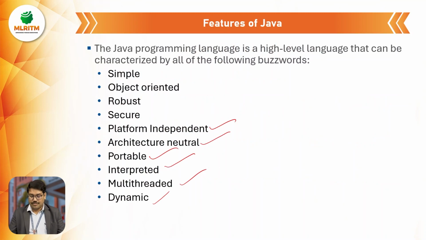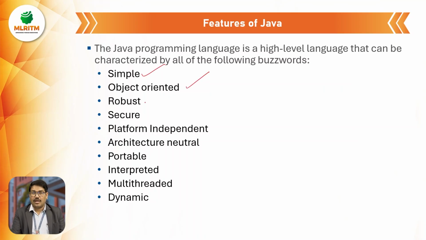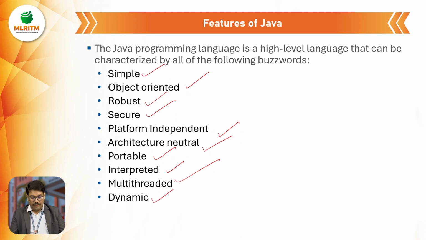Coming to the features, there are so many features of Java because it's a very wonderful, beautiful programming language. I'll just mention the top ones. It's simple, object-oriented, robust, secure, platform independent, architecture neutral, portable, interpreted, multi-threaded, and dynamic. These are the different advantages, or features, of Java. We'll try to see each one.